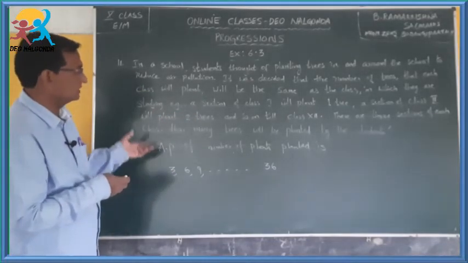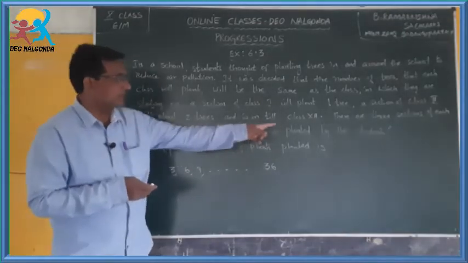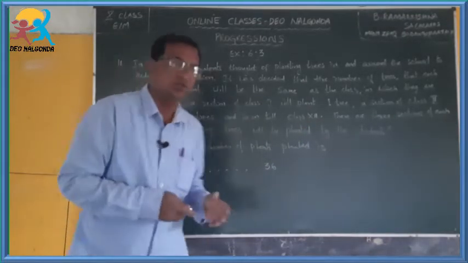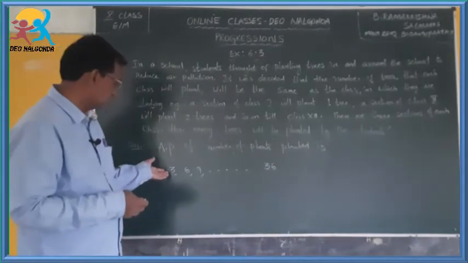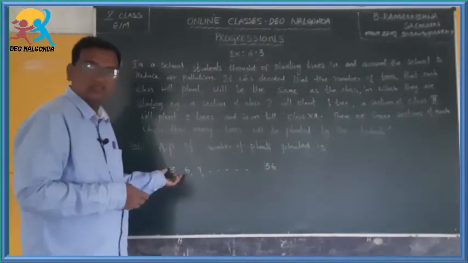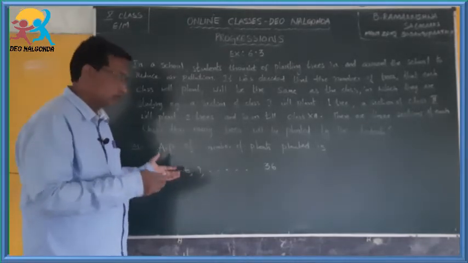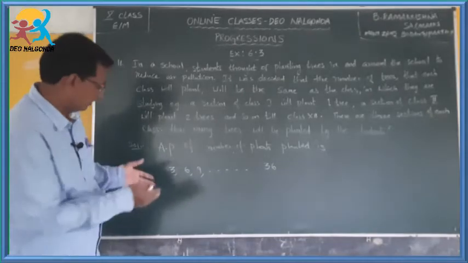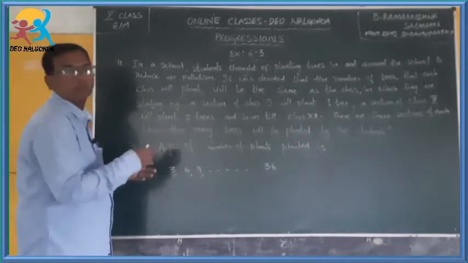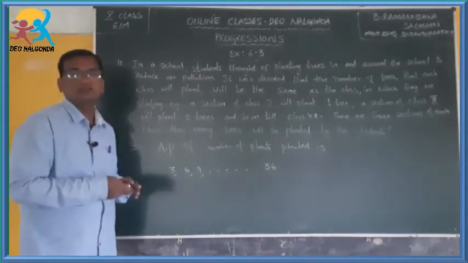Now what is he asking? How many trees will be planted by the students? So this tells us the number of plants planted by each class, and now he is asking us to find out how many trees are totally planted by the students. So if you add all these numbers, you will get that.